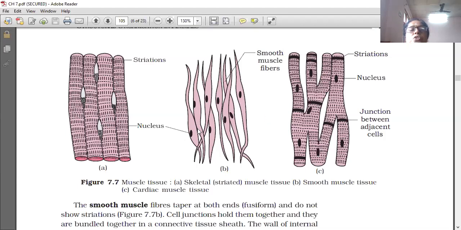Smooth muscle tissue, and this is the cardiac muscle tissue. So three types of muscle tissue are there: skeletal muscle tissue, smooth muscle tissue and the cardiac muscle. Already we had learned about the skeletal muscle tissue associated with the skeletal system of the body.